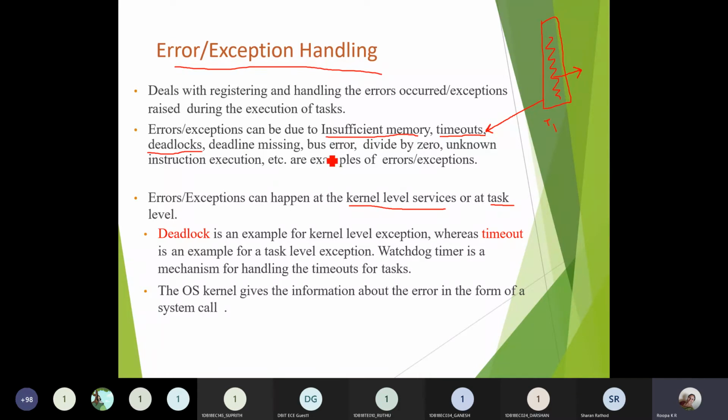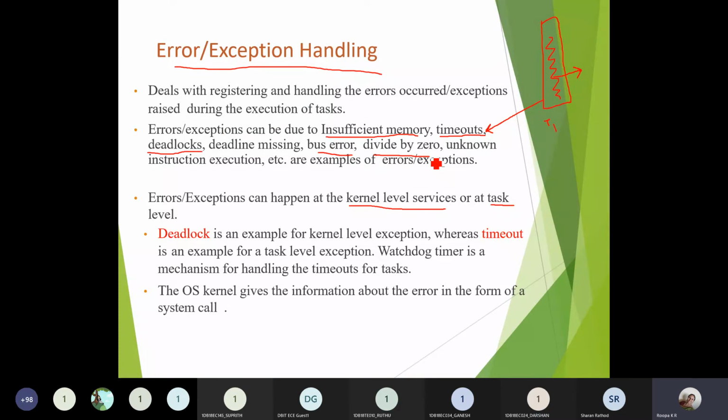Next, bus error. Bus error is nothing but, if you want to communicate data from one end to the other end, or from one component to the other component, it will be transferred through the bus itself. So if there is any error related to the hardware component, then a bus error is generated. Or in software programs, divide by 0.